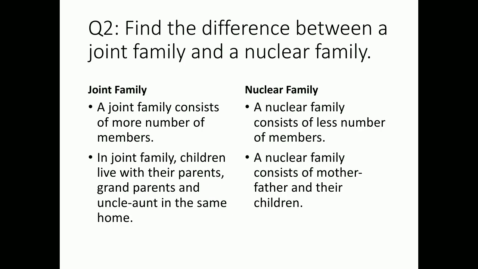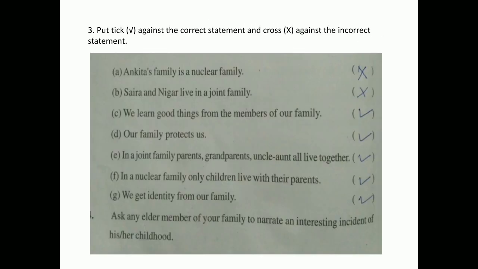Second question is the difference between the joint family and the nuclear family. Third question is tick right against the correct statement and tick cross against the incorrect statement. And fourth question is ask elder members of your family to narrate the interesting incidents of his or her childhood.